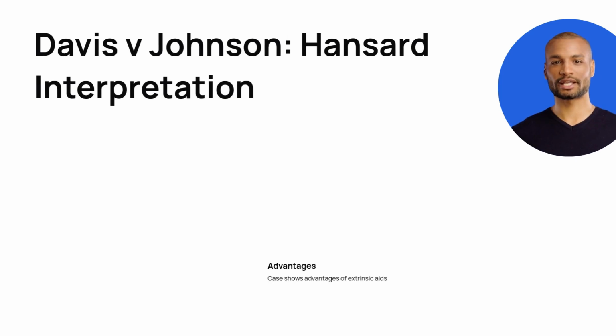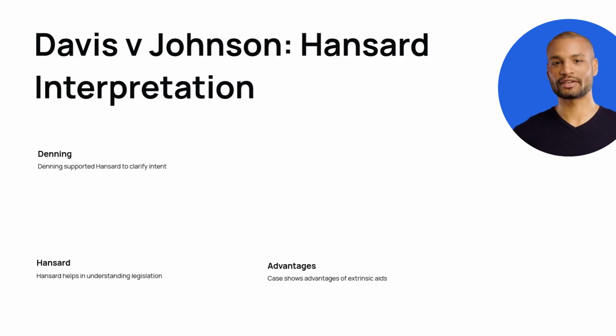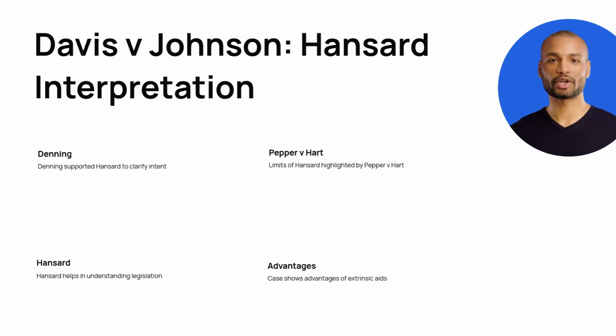Davis v. Johnson highlighted the use of Hansard in interpretation. Lord Denning advocated for its use to illuminate parliamentary intent. The case demonstrated the advantages of extrinsic aids. It also showed the limitations imposed by Pepper v. Hart. This case underscores the balance needed in using external sources.